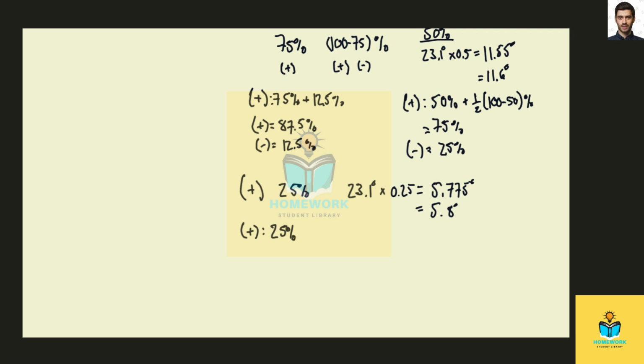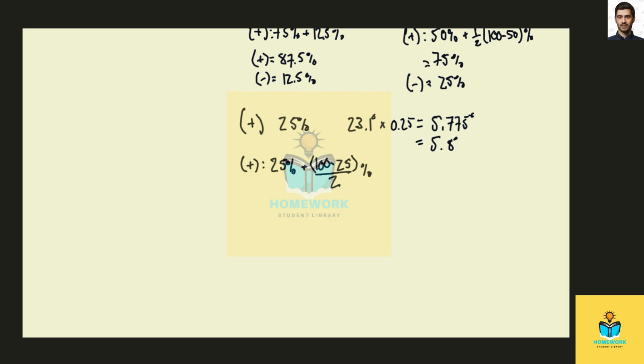As for the total quantities, once again, we know that the positive portion will be the 25% we get from the optical purity, plus 100 minus 25, all divided by 2, to account for the portion that is matched with an equal amount of negative rotation.